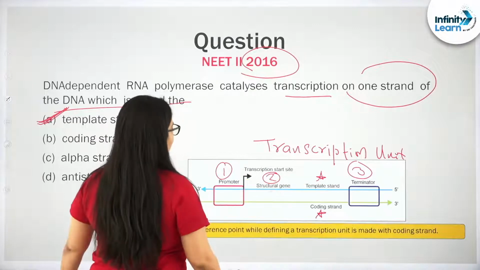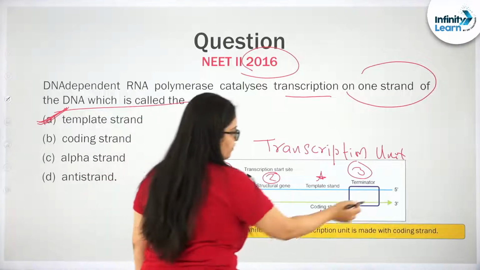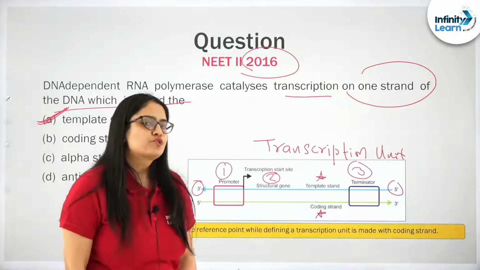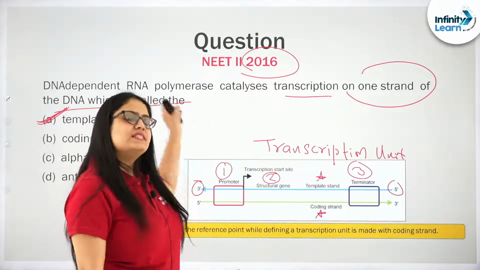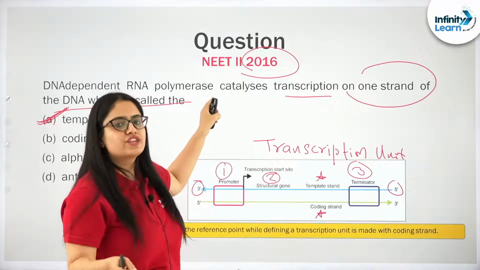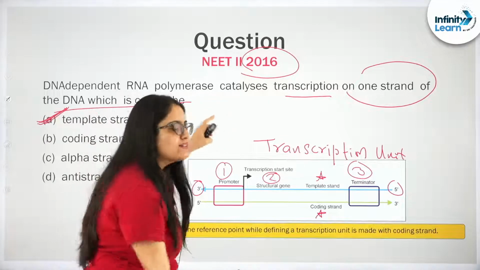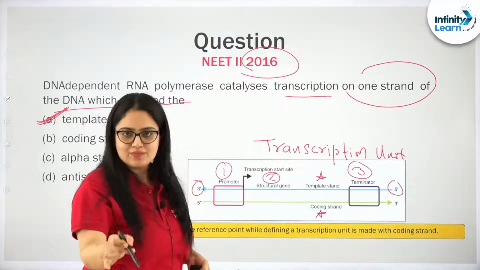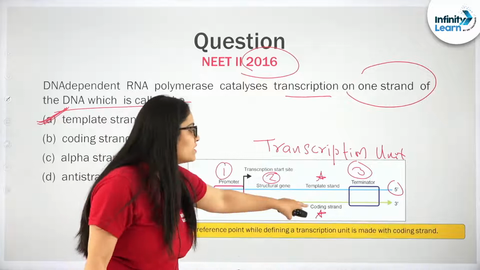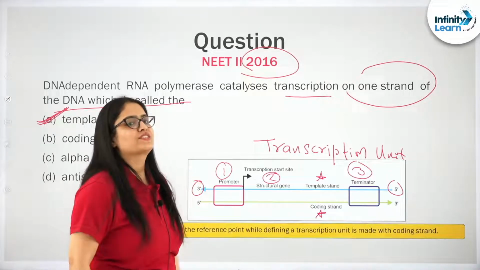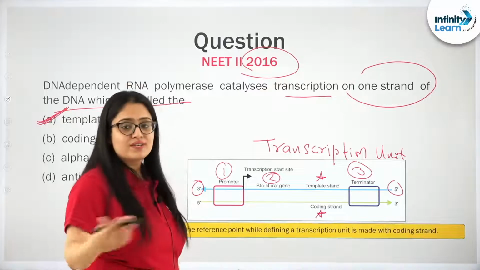The template strand has the polarity 3' to 5', and hence it can participate in the transcription process, because remember, DNA dependent RNA polymerase can transcribe only in one direction, that is 5' to 3', hence making the 3' to 5' strand the template one. Please remember, the coding strand, although its name is coding, is not going to get coded during the transcription process.